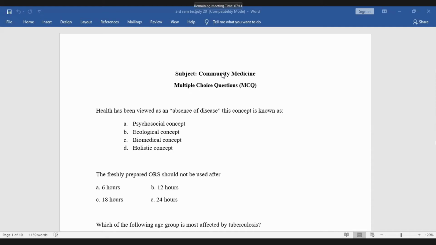Eliza. Yes, sir. What is your answer? Biomedical concept. Yes, thank you. So that is the correct answer. Health has been viewed as the absence of disease. That is the biomedical concept. Okay. Next question.